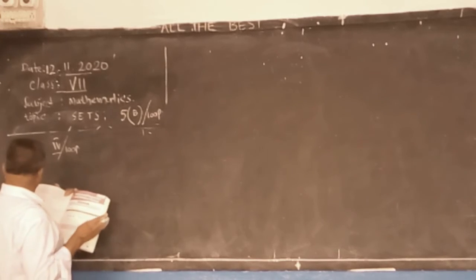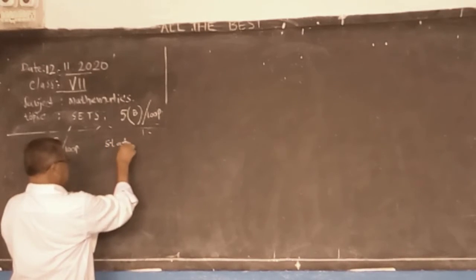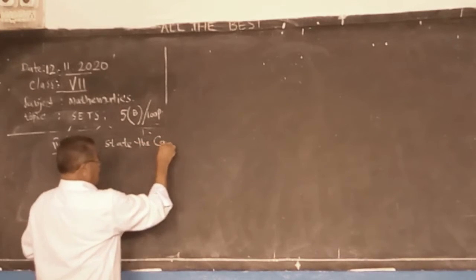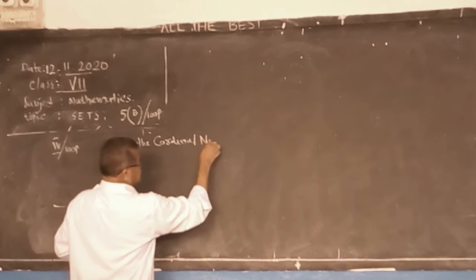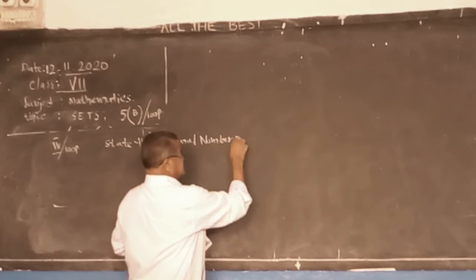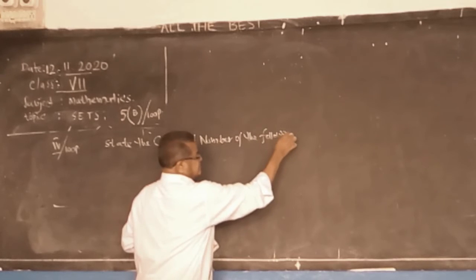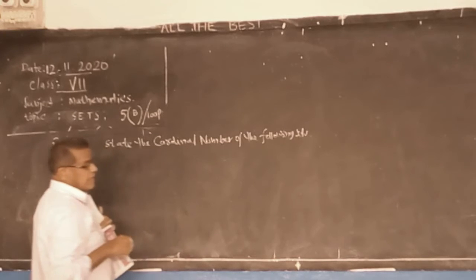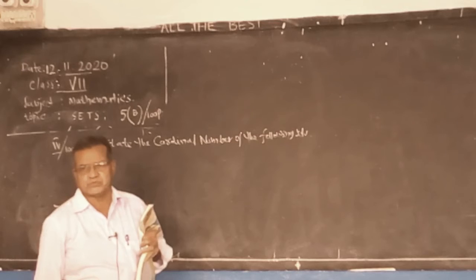Now see, state the cardinal number of the following sets. This is the question. Cardinal number means the number of elements in the set.